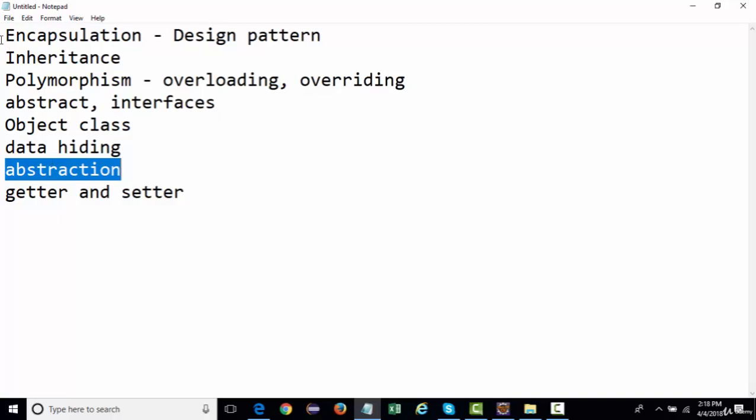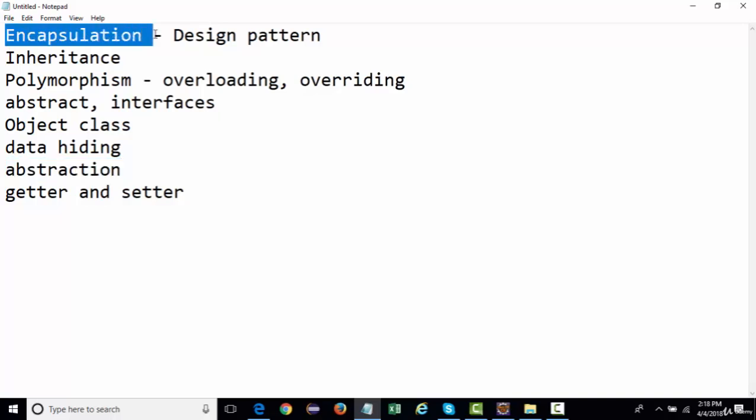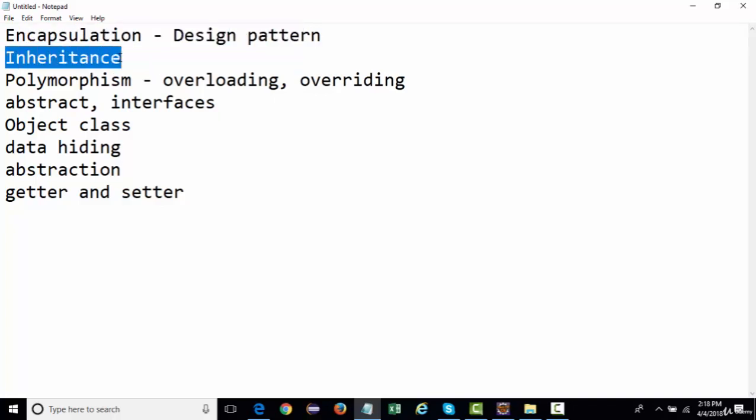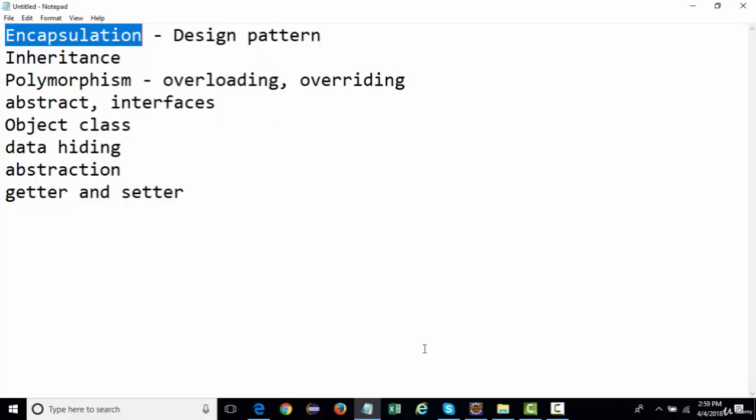Encapsulation does not have any dependency on inheritance, polymorphism or abstraction. This is basically our design pattern. There are some keywords used when we work on inheritance or polymorphism, like extends and implements. We're going to study all those things. So let's get started with encapsulation first.